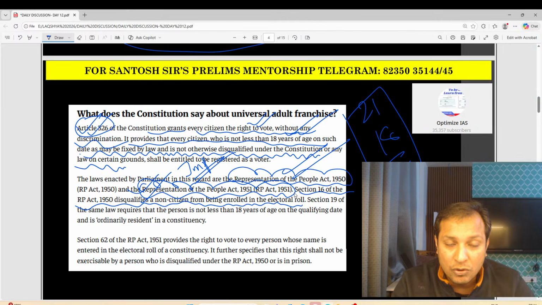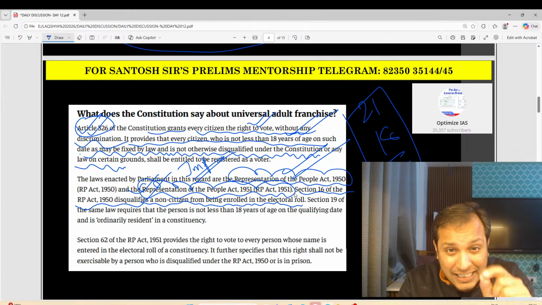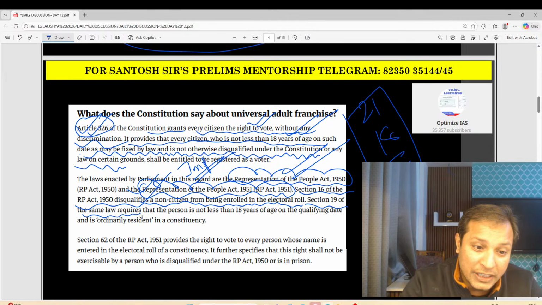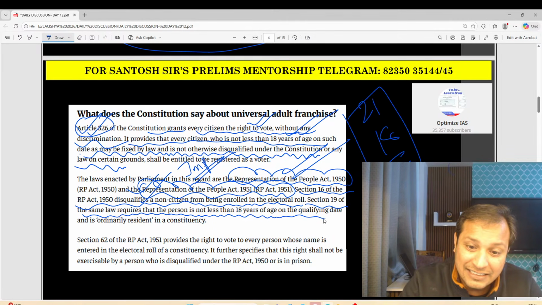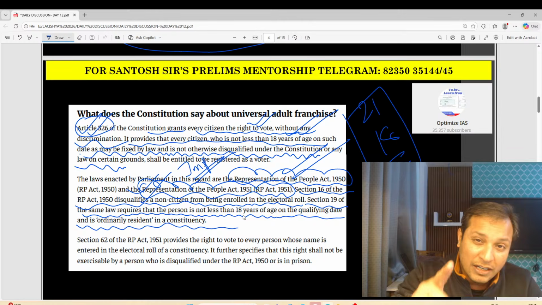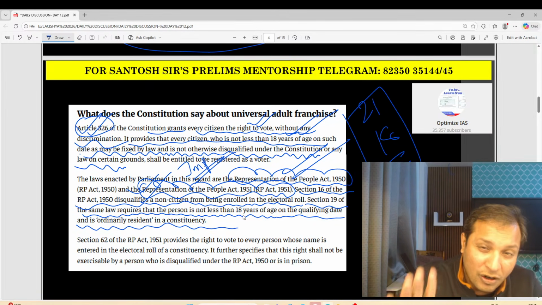Section 16 of the RPA Act 1950 disqualifies non-citizens from being enrolled in the electoral roll. Means aliens cannot be enrolled in the electoral rolls. Only citizens can enroll themselves above the age of 18. Section 19 of the same law requires that a person is not less than 18 years on the qualifying date, and ordinarily must be a resident of the constituency. Means you can only enroll yourself when you are the ordinary resident of the constituency. Then only in that constituency can your name be enrolled in the electoral roll.